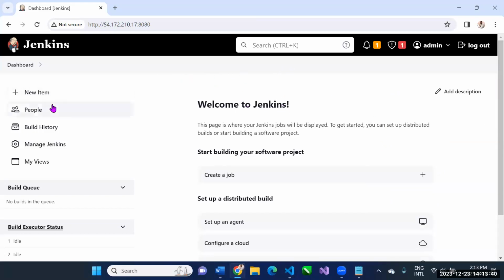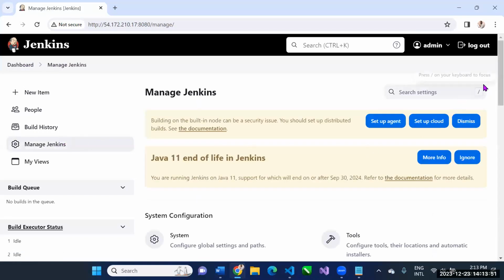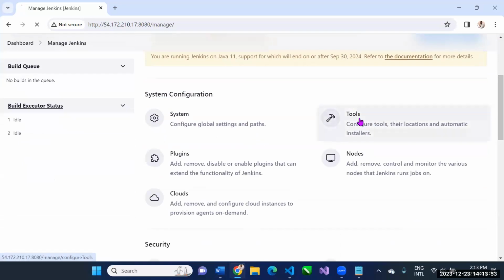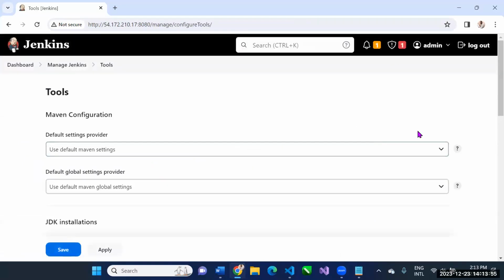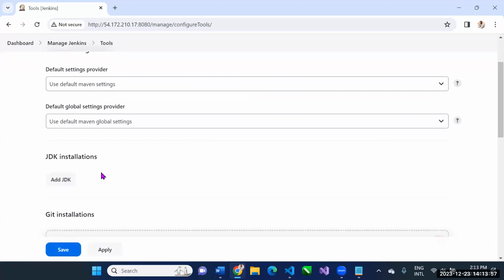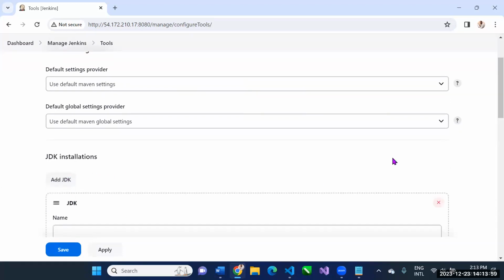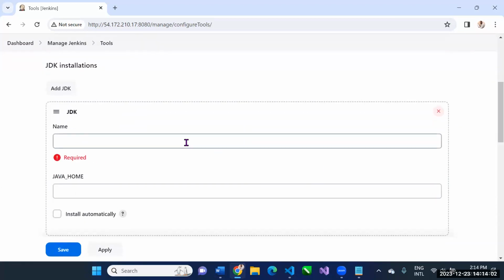I have my mouse. So the first thing we want to do once our Jenkins is ready for use is to configure our tool. So we go to Manage Jenkins. We go to Tool. And then we set up our Java. We say Add Java. Call it any name you like, or if you are following my note, I will normally call it my Java.